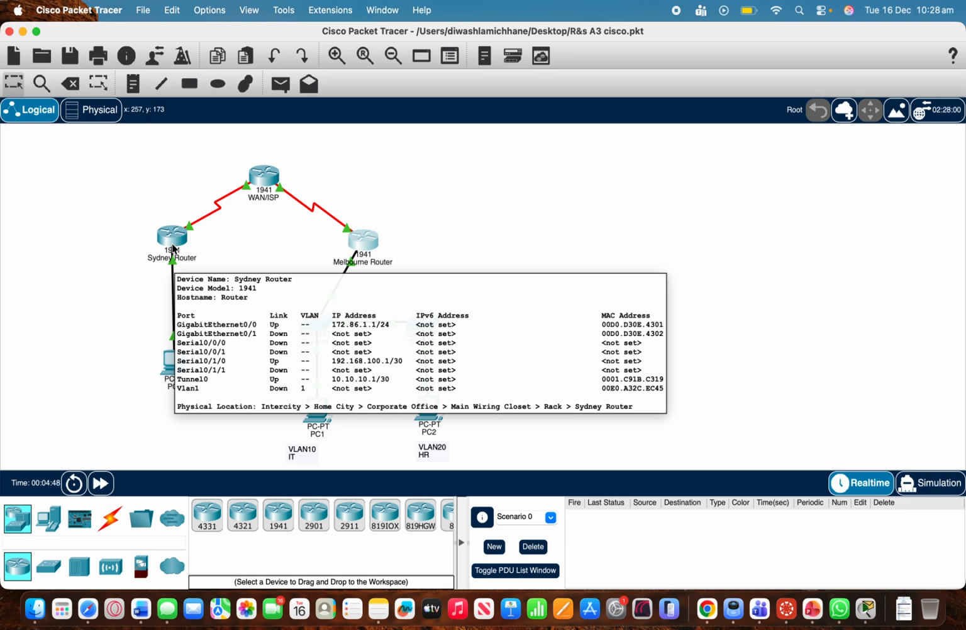So I was saying that I enabled OSPF process 1 on both routers and advertised all LAN networks, all WAN networks, and the tunnel 0 network. All interfaces were placed in area 0, which keeps the OSPF design simple and fully standard compliant.